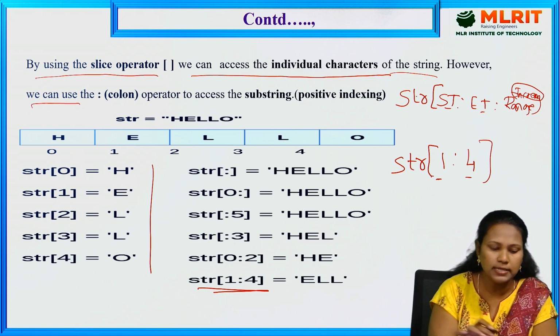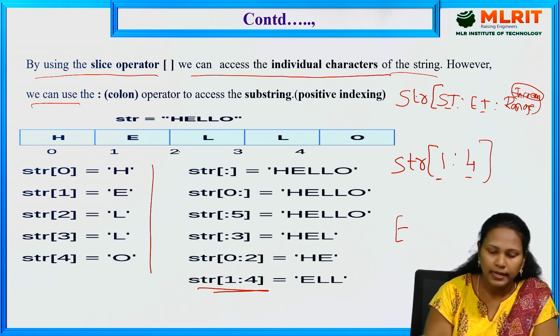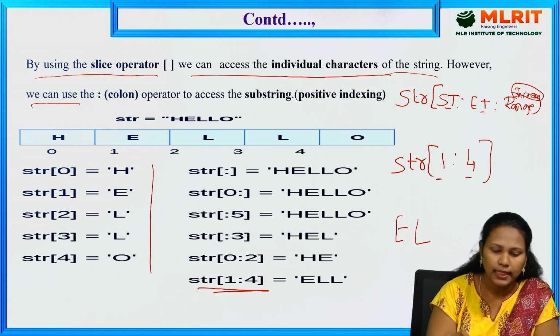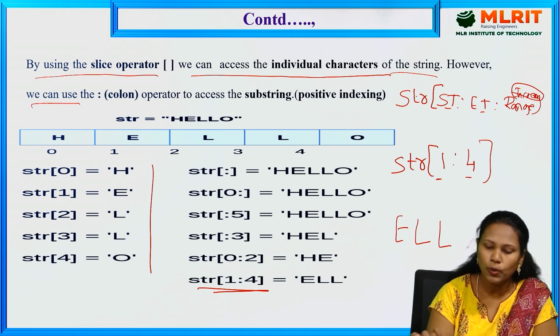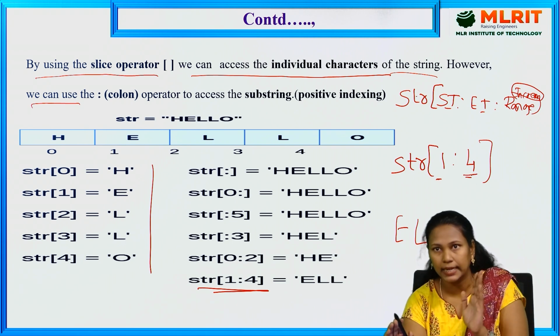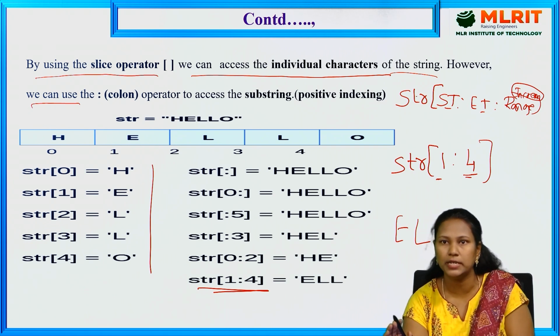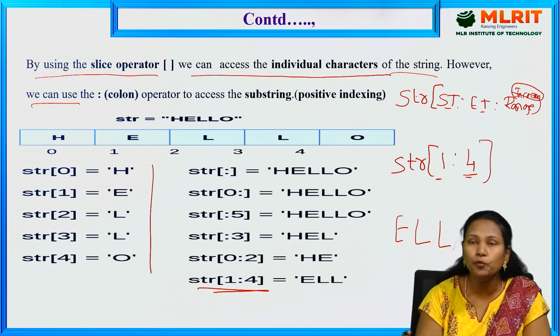So index 1 is E, the starting character, then L, the second, then the third one is L, and the fourth one is where it stops. Fourth means it prints up to index 3 only. Fourth is the stopping index, so it prints the values only up to 4.